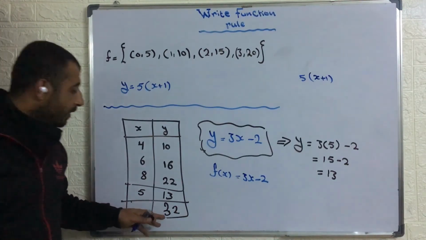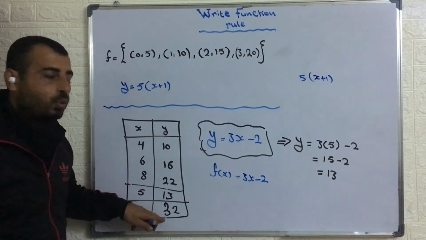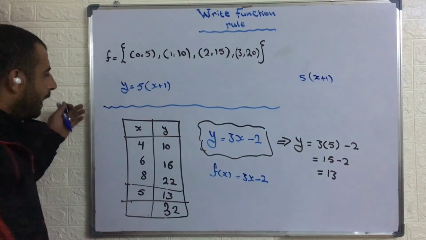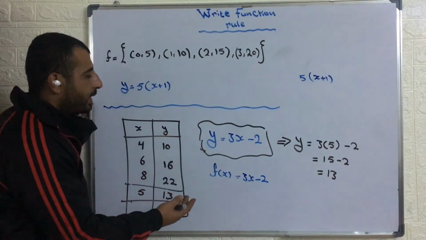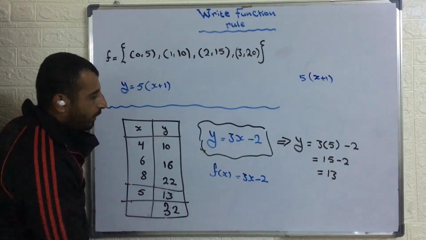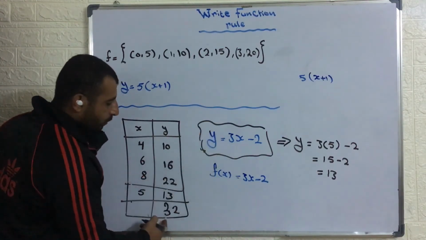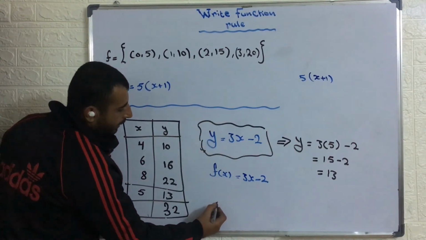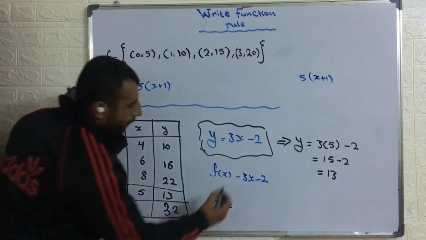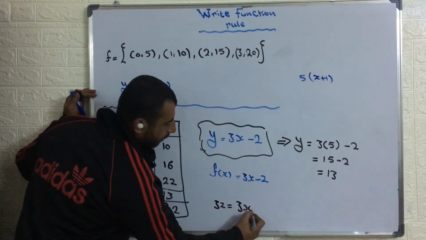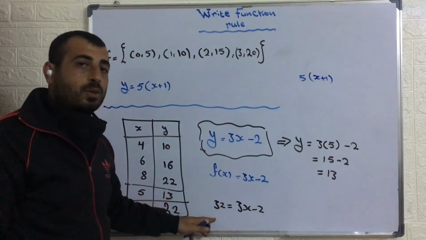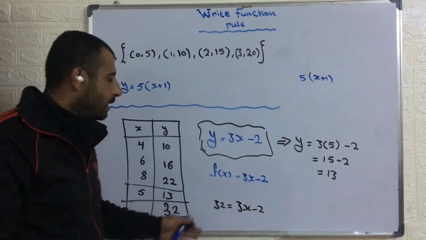Now if I have the value of y as 32, what's the value of x? It's the reverse way, and it's easy. I have the value of y, the value of f of x, and x is unknown, so we need to find it. We substitute it here instead of y. So 32 is equal to what? 3x minus 2, our rule. You need to solve this equation, and it's easy.